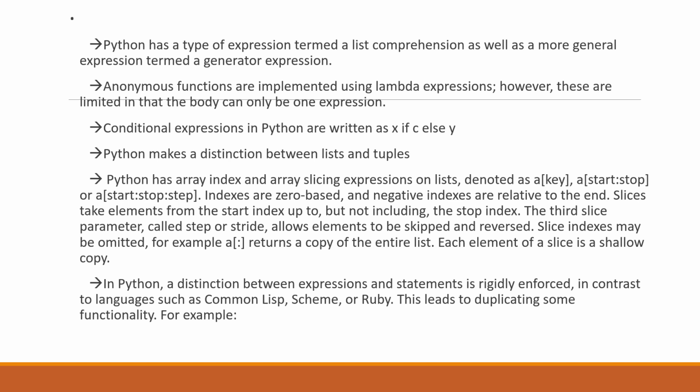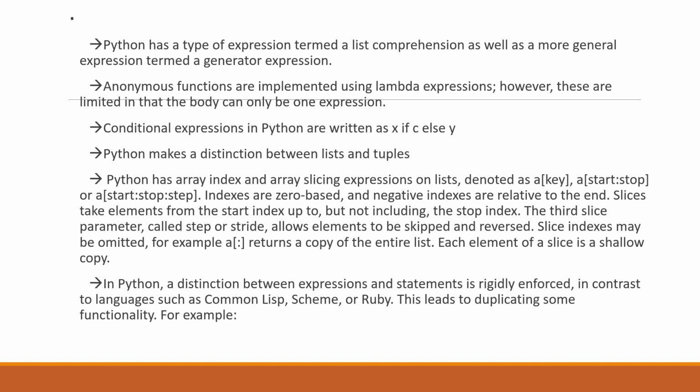Anonymous functions are implemented using lambda expressions. However, these are limited in that the body can only be one expression. Conditional expressions in Python are written as x if c else y.